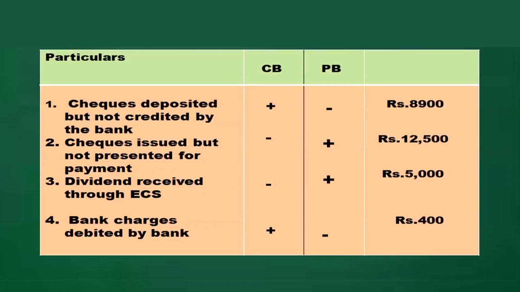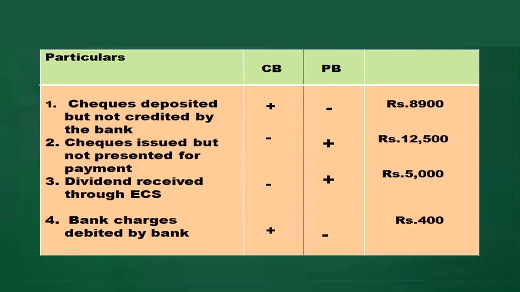So, as a note you can prepare in this way. I have prepared three columns with particulars, cash book and passbook. This is a rough note that you can prepare. When check is deposited, CB means cash book, PB means passbook. When check is deposited, you will show that as an increase in your cash book. So, I have written plus, and it is not credited by the bank, so it is minus in the passbook, amount 8,900.